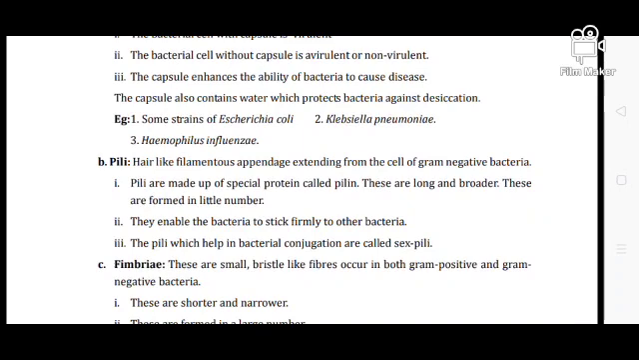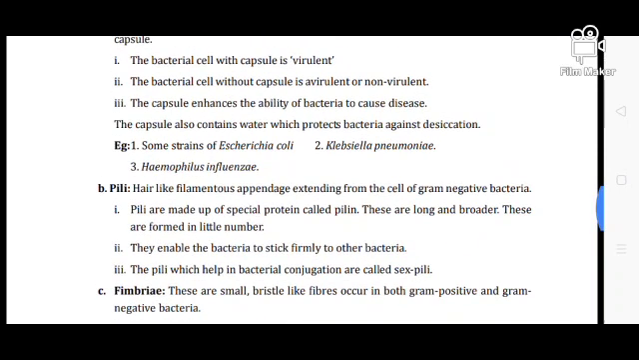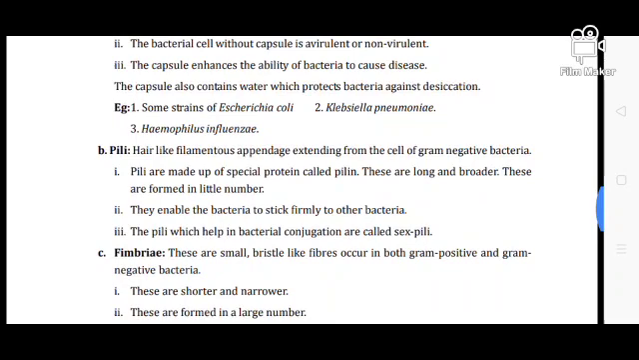So those bacteria having a capsule on their outer layer, that means having the glycocalyx in the outer layer, are very virulent and cause some disease. They act as pathogens. Some strains of Escherichia coli are examples of such bacteria.